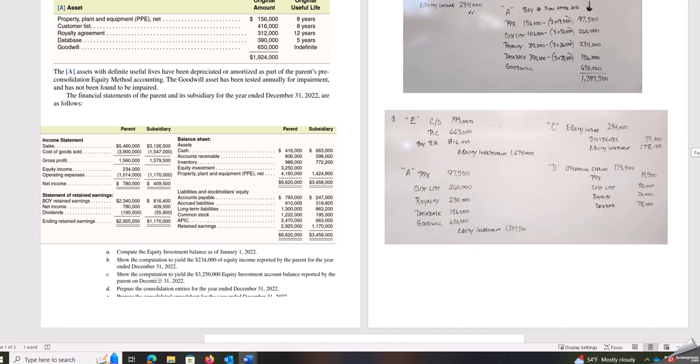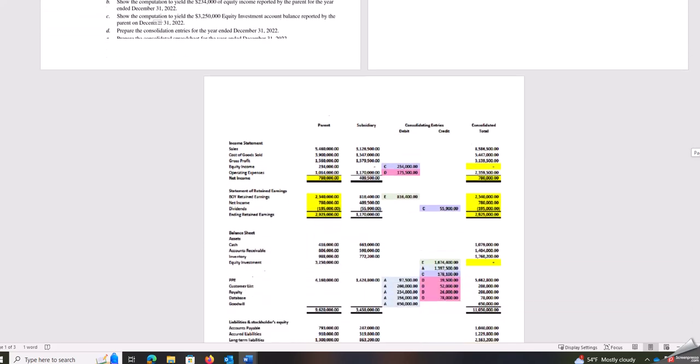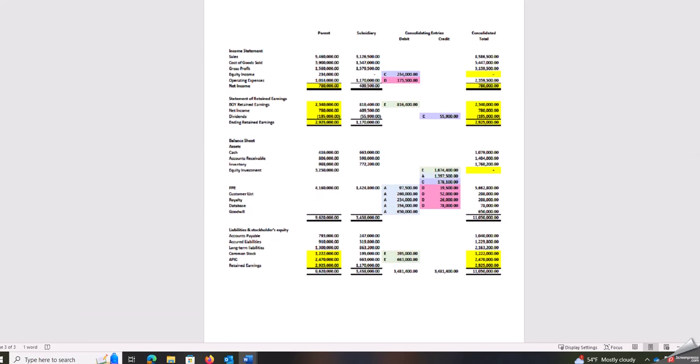Then our final step is to prepare the consolidated worksheet, which is down here below. And again, I'd like you to look at it just big picture wise, look at the format. We've got the two columns for the parents. In our consolidated column, we're going to have formulas that add those across and then adjust for any of these consolidating entries. And then notice how all of the consolidating journal entries are color coded. So when you are preparing this for your Excel project, I expect it to look like this.